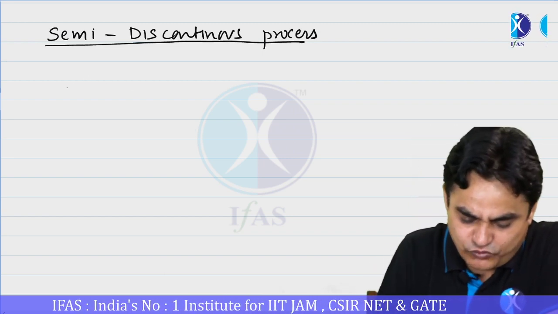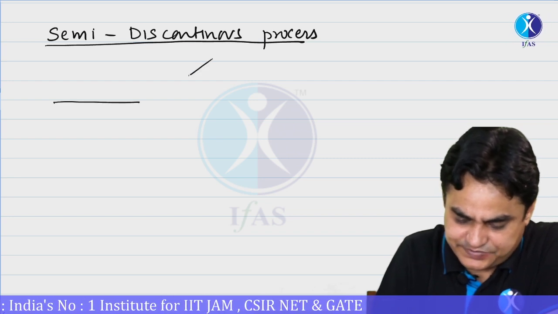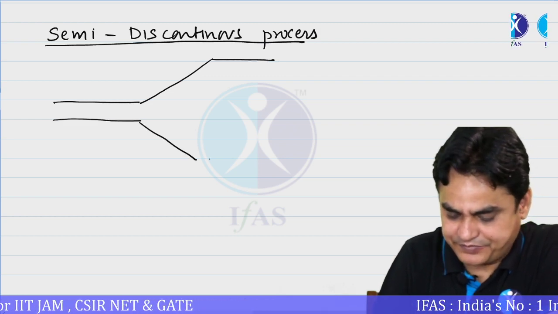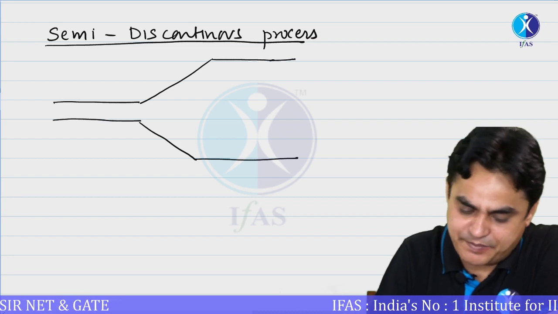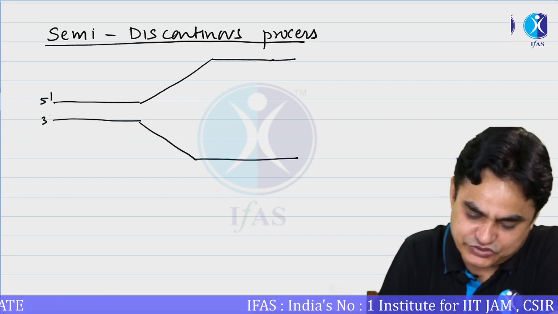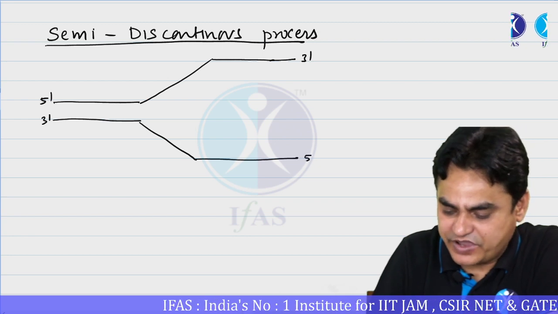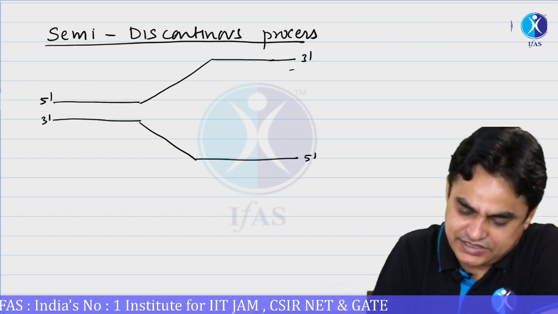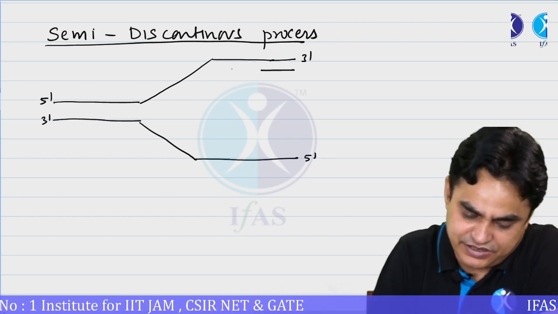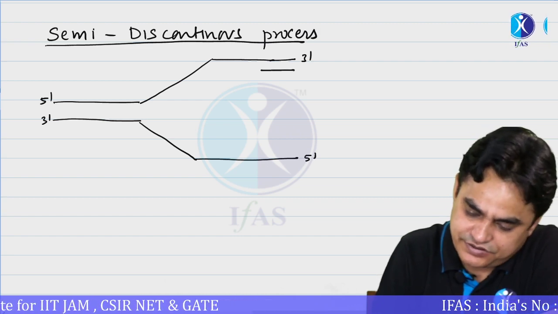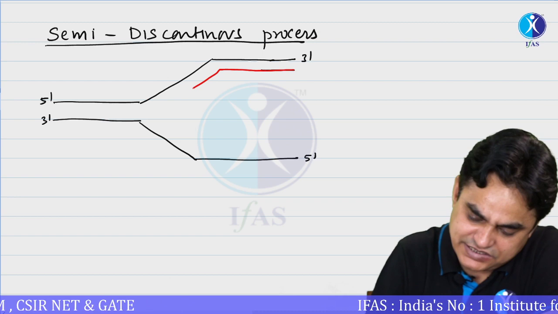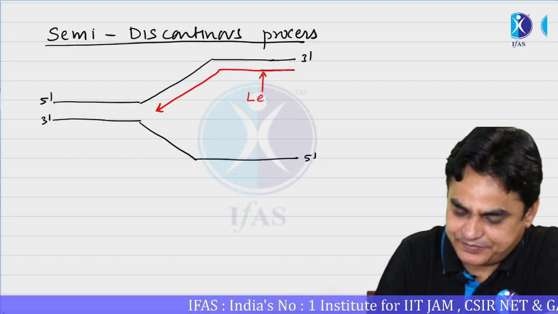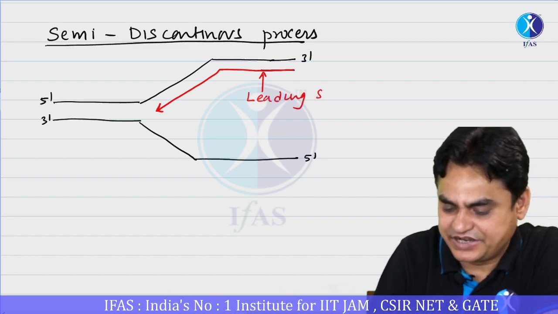From this, what we mean is that out of the two DNA strands, let's say this is some DNA, both are the parental strands. Let's say this is 5', this is 3', this is the 3' template and this is the 5' template. What you find is that one of the strands is being continuously synthesized. The strand which is being continuously synthesized is referred to as the leading strand.